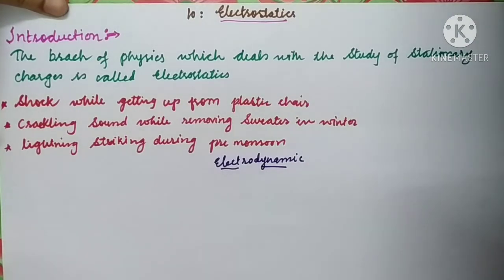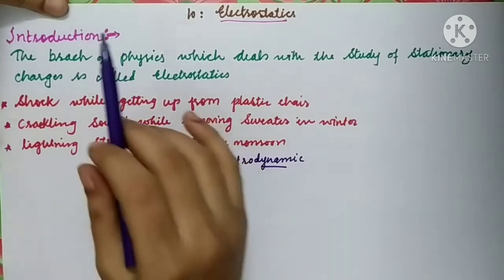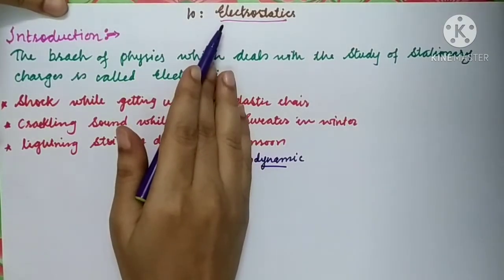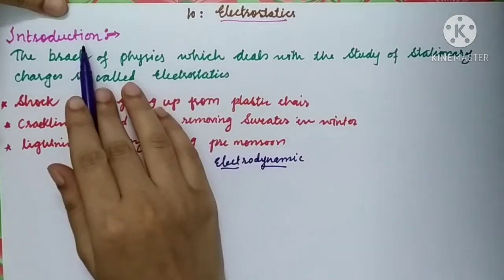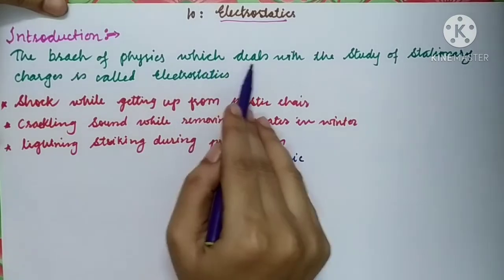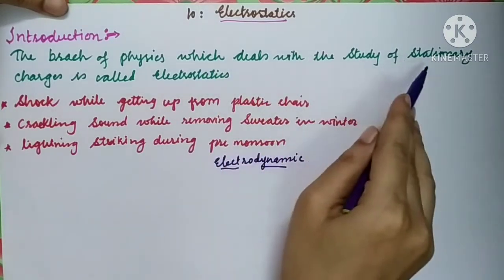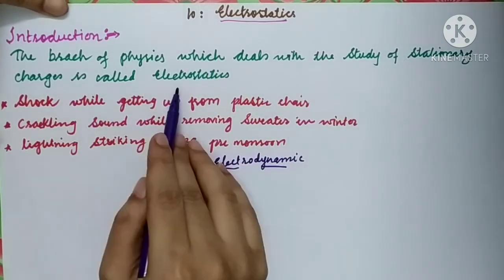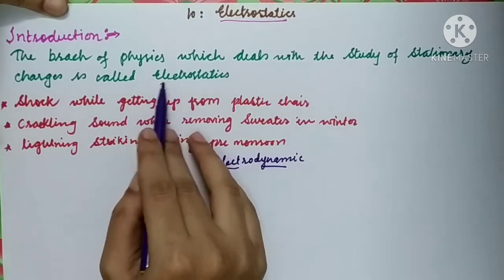We will come to the example of these stationary charges, but let us just define the term electrostatics over here. Let's go through the introduction of it. The branch of physics which deals with the study of stationary charges is called as electrostatics. Electro means charge.